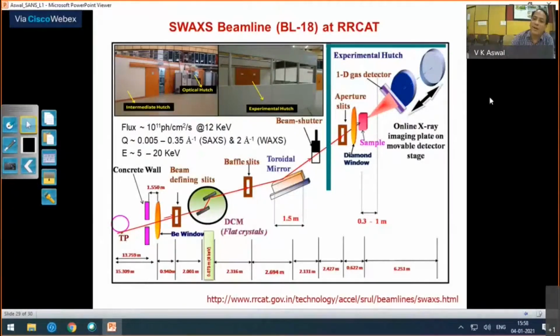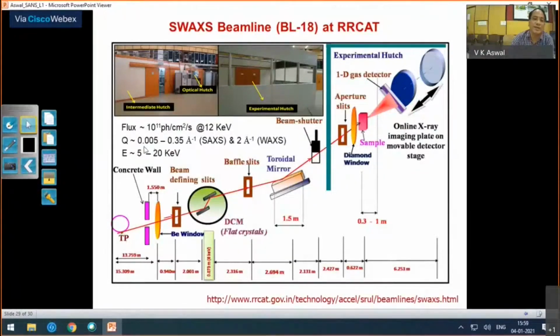And the main components of the beam line are a double crystal monochromator to change the wavelength, then a toroidal mirror to enhance the scattering intensity of the sample, and scattering from the sample is measured by 2 sets of detectors. One is an online X-ray imaging plate, on a movable detector stage to change the Q range. And for wide angle, if you also want to see atomic structures from your samples, then there is a gas detector put close to the sample to look at wide angles.